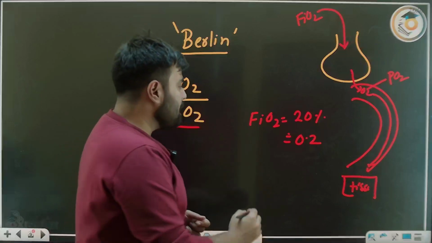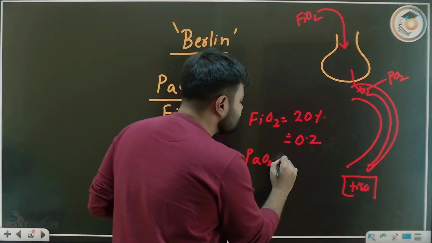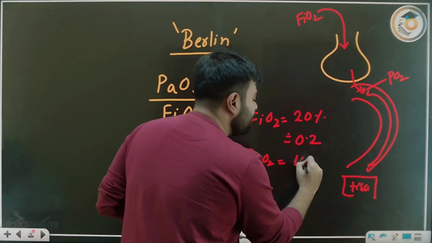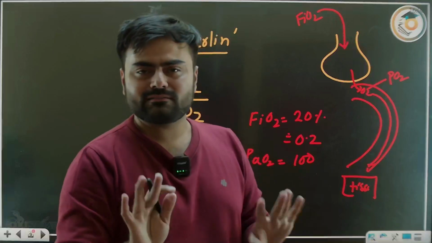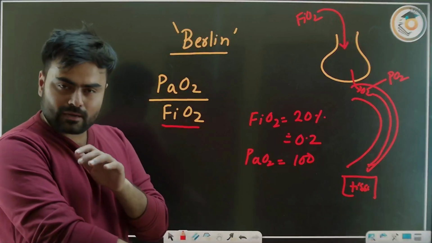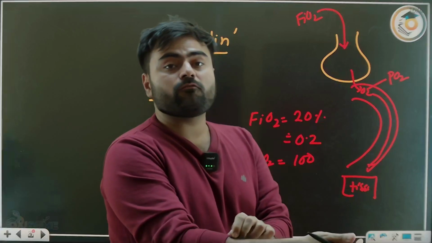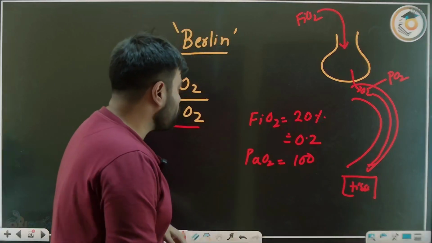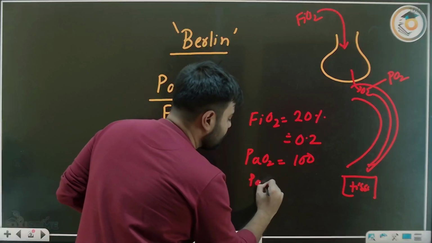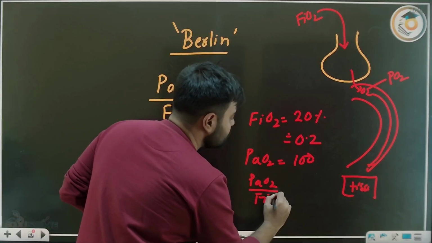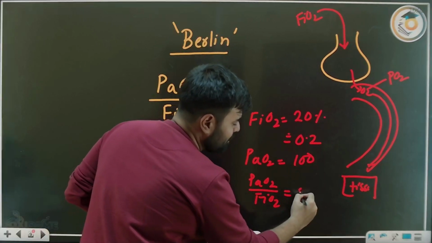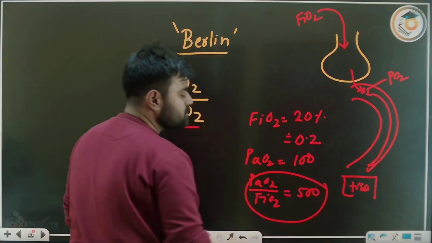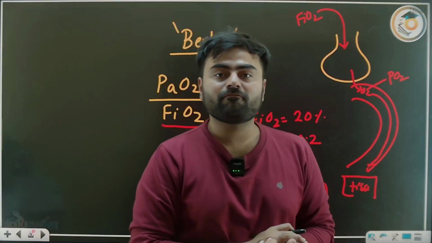And suppose right now my PaO2 is 100. It varies from 70 to 100, but let's suppose the partial pressure of oxygen in my artery is 100. So what is my PaO2 by FiO2 ratio right now? My ratio is now 500. So that is my PaO2 by FiO2 ratio.